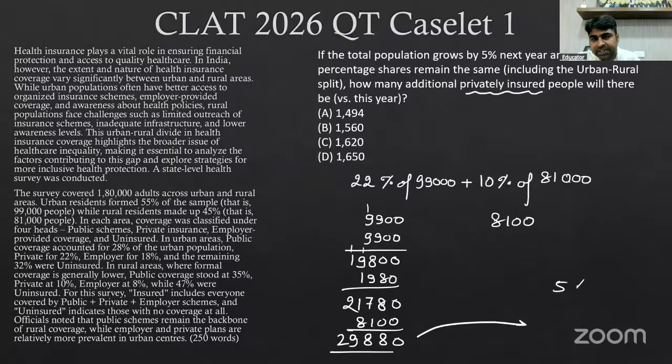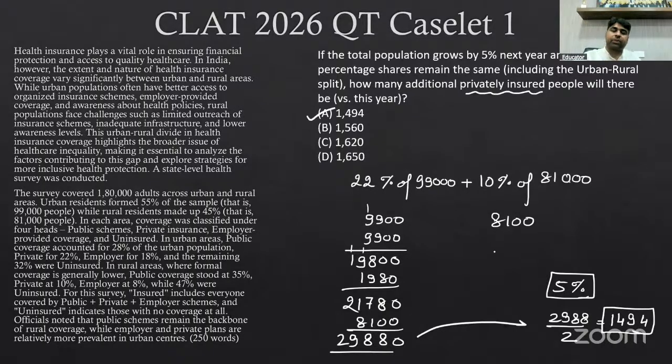So this will also get added by 5%. Okay, so 5% we have to find out. So the 10% of this will be 2,988, and the 5% will be half of 10%, right? So 1494. Okay, so 1494 will become your answer to this particular question.